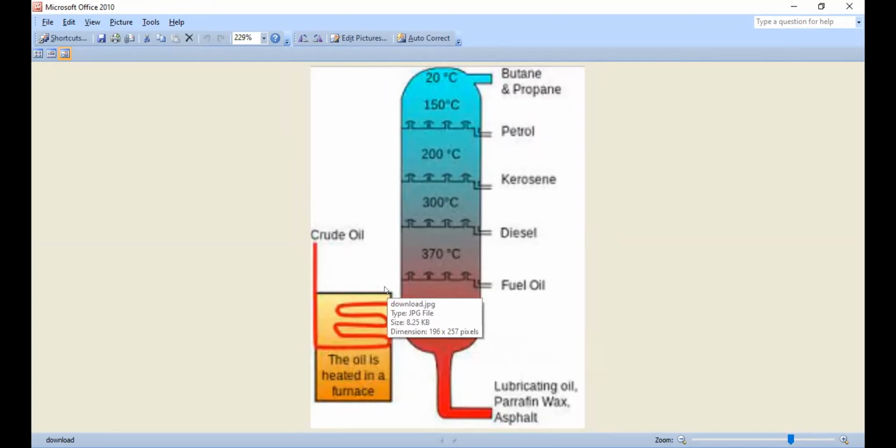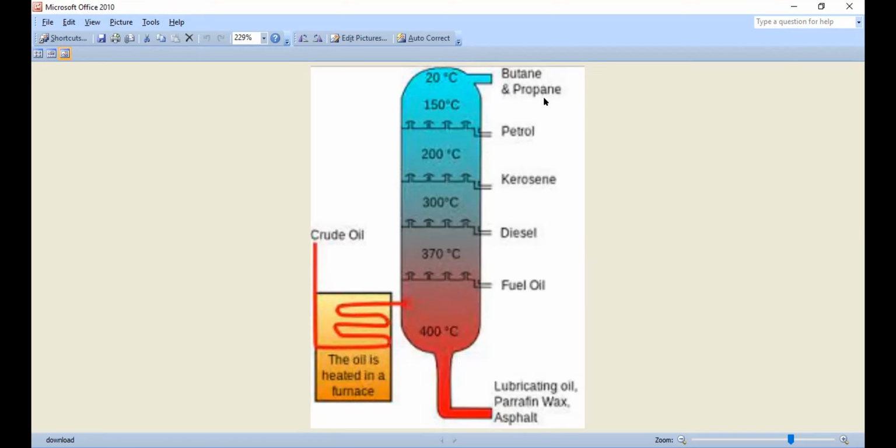Now we will heat it, and the thing which has a higher boiling point will get boiled later, but the thing which has a low boiling point will get boiled easily. So what is happening here, as you can see, this is fuel oil, whose boiling point is 370 degrees. Then we have diesel here, then kerosene, then petrol, then butane and propane.